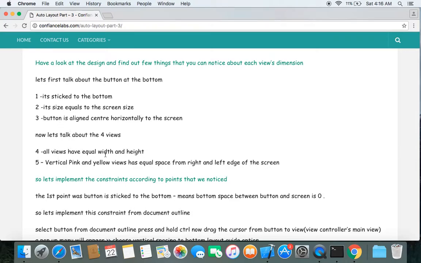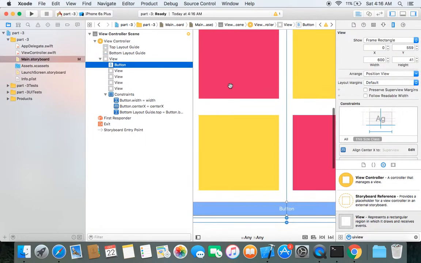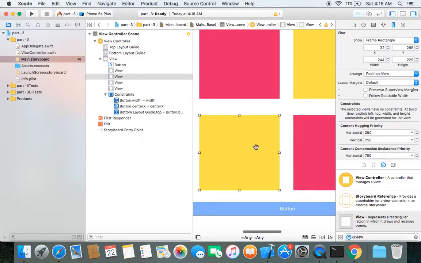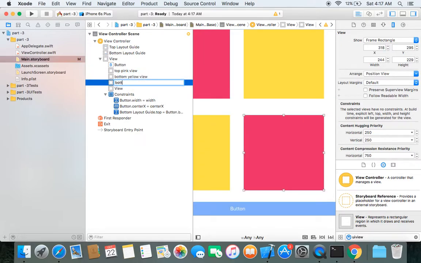The fourth point is all views have equal width and height. It means all these views have equal width and equal height. To avoid confusion, we can name these views. We can just select a view and press enter. This is our top pink view. This is our bottom yellow view. This is our bottom pink view, and the last one is our top yellow view.